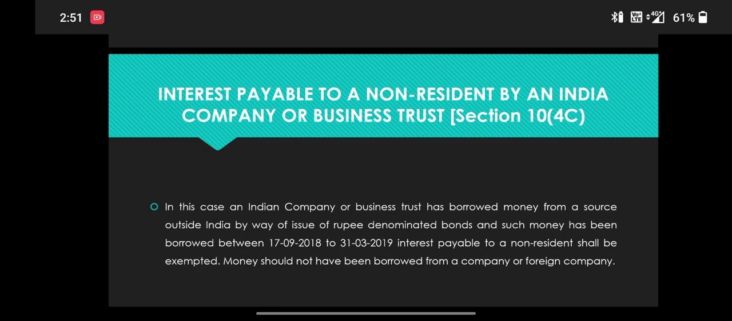Section 10(4)(c). In case an Indian company or business trust has borrowed money from a source outside India by way of issue of rupee denominated bonds, and such money has been borrowed between 17/9/2018 and 31/3/2019, interest payable to the non-resident shall be exempted. Money should not have been borrowed from a company or foreign company.